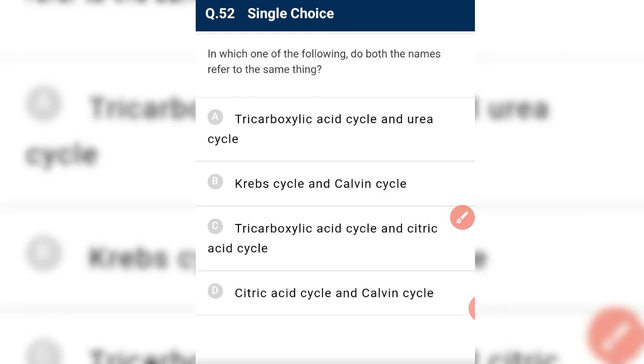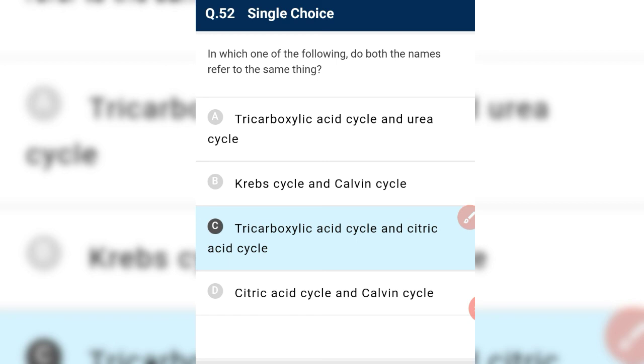In which one of the following do both names refer to the same thing? Tricarboxylic acid and urea cycle? No. Krebs cycle and Calvin cycle? No. Tricarboxylic acid cycle and citric acid cycle? Yes, because the tricarboxylic acid cycle, that is the Krebs cycle, has as its first stable product citric acid, which contains three COOH groups.